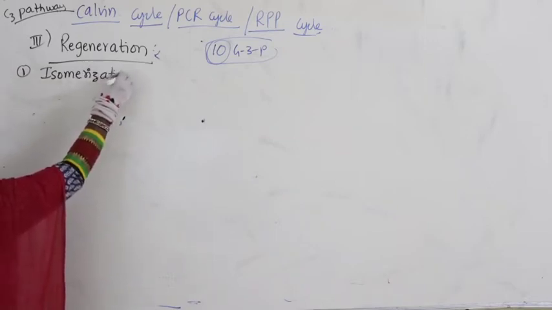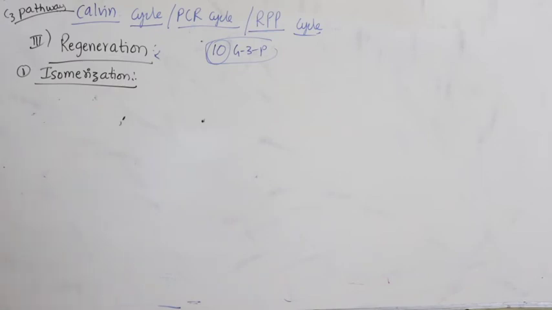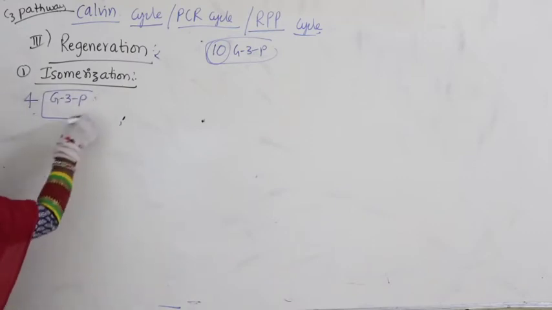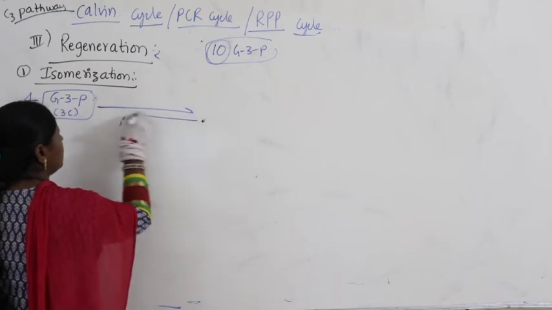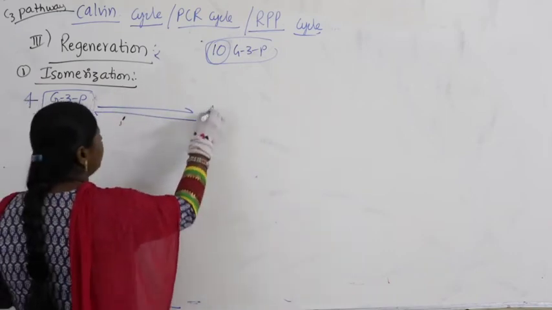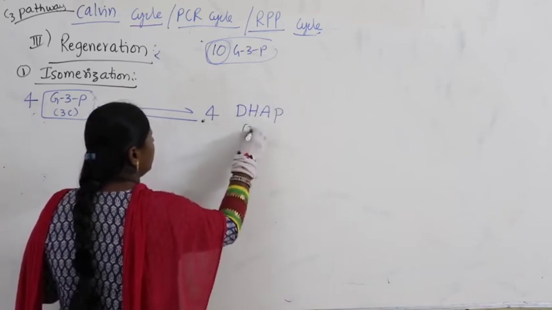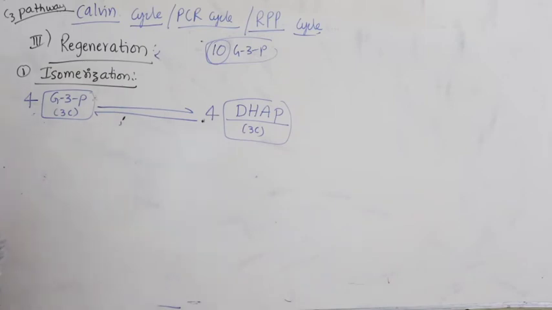What is the first step in regeneration? Isomerization. Now what happens in isomerization? 4 molecules of G3P, each one having 3 carbons, get converted into their own isomer. This is a reversible reaction. It leads to the formation of 4 molecules of DHAP, which is also a triose sugar, having 3 carbons.